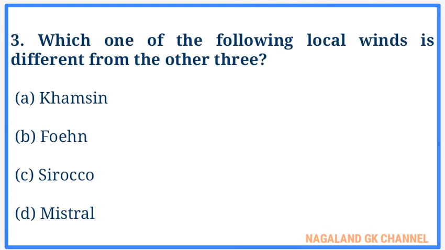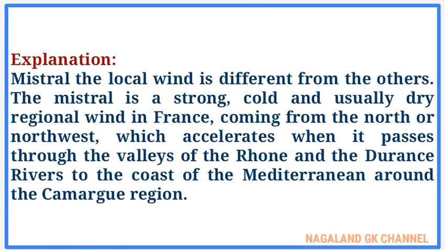And question number 3. Which of the following local winds is different from the other three? And here the correct answer is option number D, that is Mistral. Here is the explanation for your understanding. Mistral, the local wind, is different from others. The Mistral is a strong, cold and usually dry regional wind in France coming from the north or northwest, which accelerates when it passes through the valleys of the Rhône and the Durance rivers to the coast of the Mediterranean around the Camargue region.